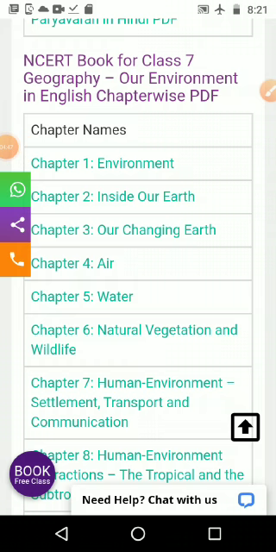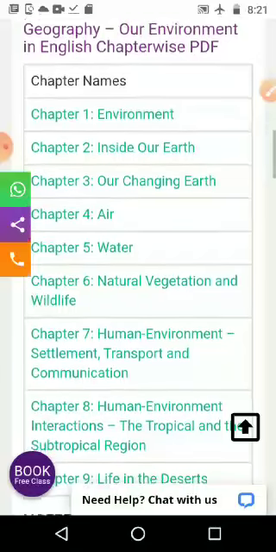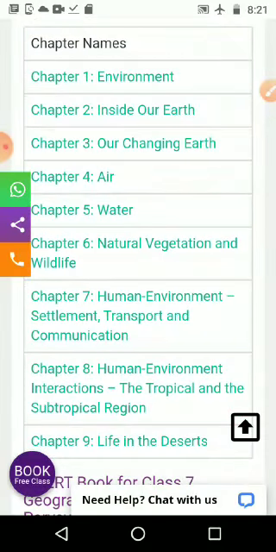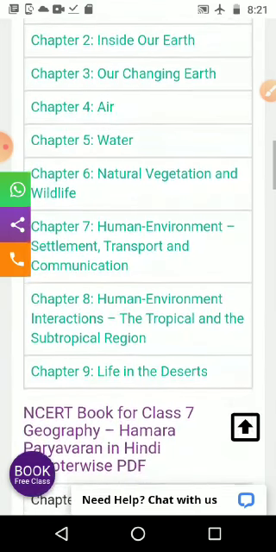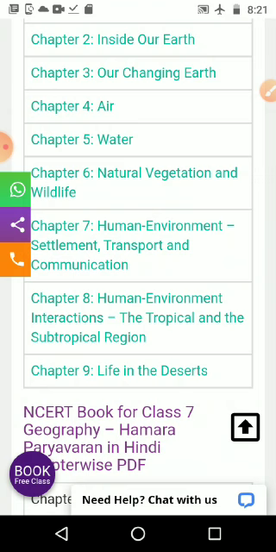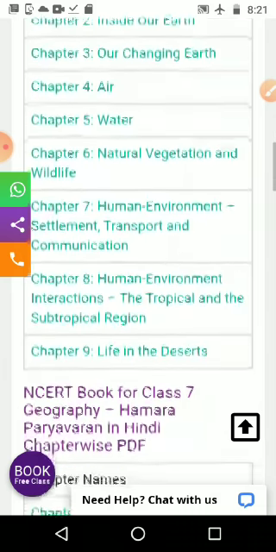Again, we studied in 7th standard geography. First lesson was environment. We studied about ecosystem and other things. Then second lesson, we studied about inside the earth, the crust and the mantle, those parts. Then our changing earth, how it is changing, how the relief features are forming or submerging. Then fourth lesson, we studied about air, the circulation of air and wind and other things.